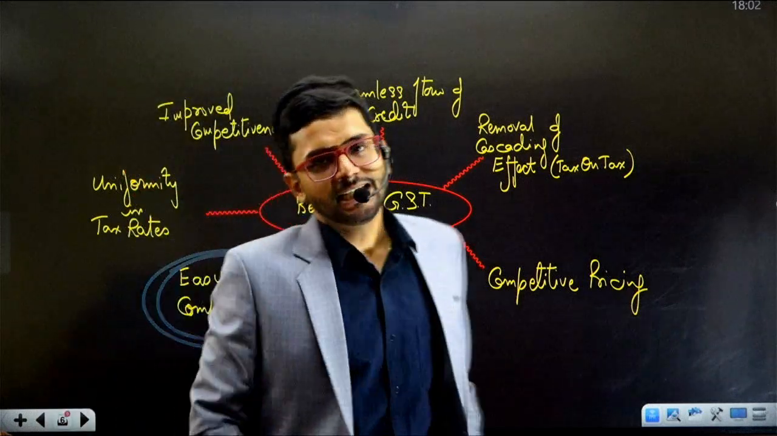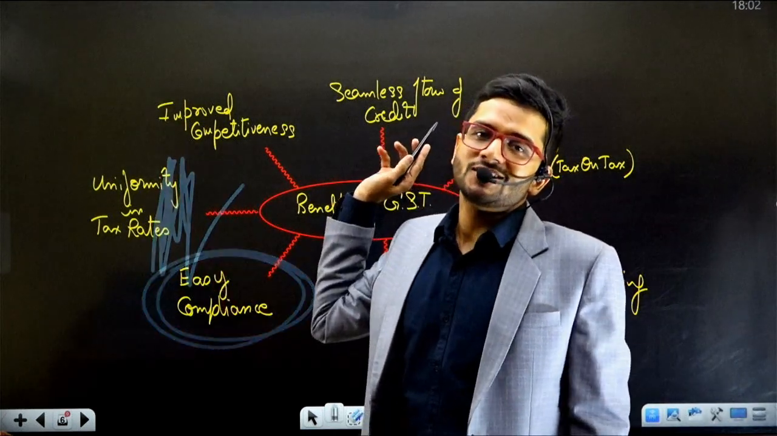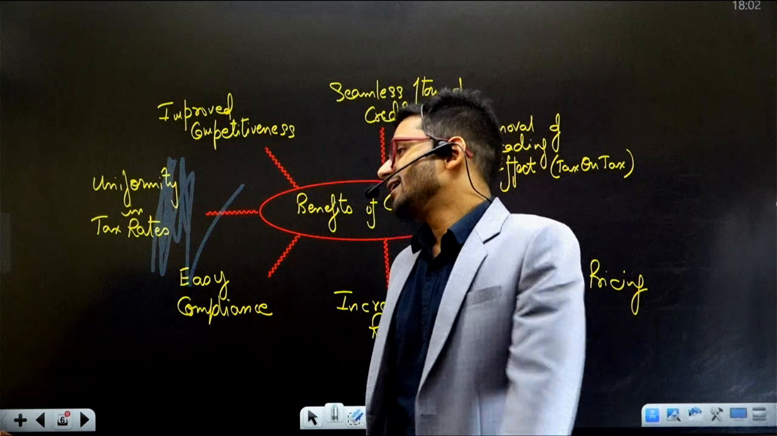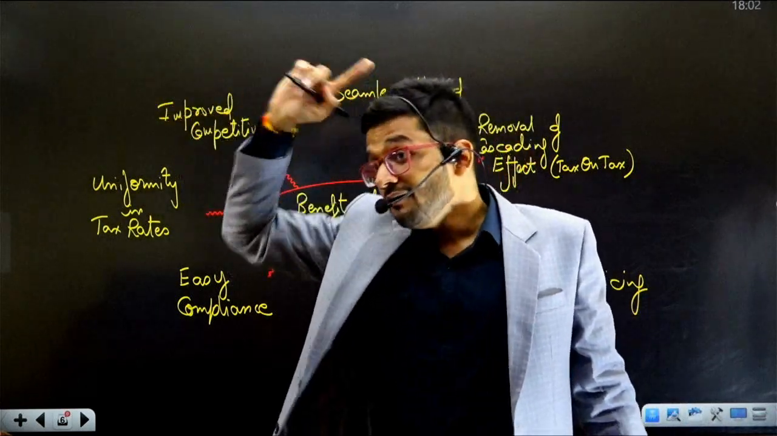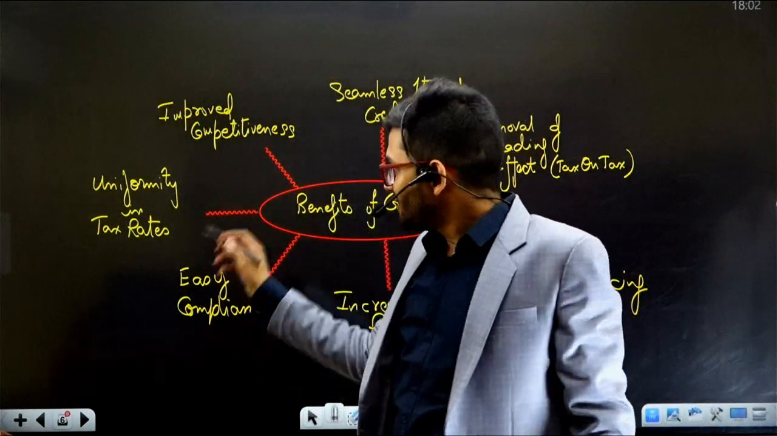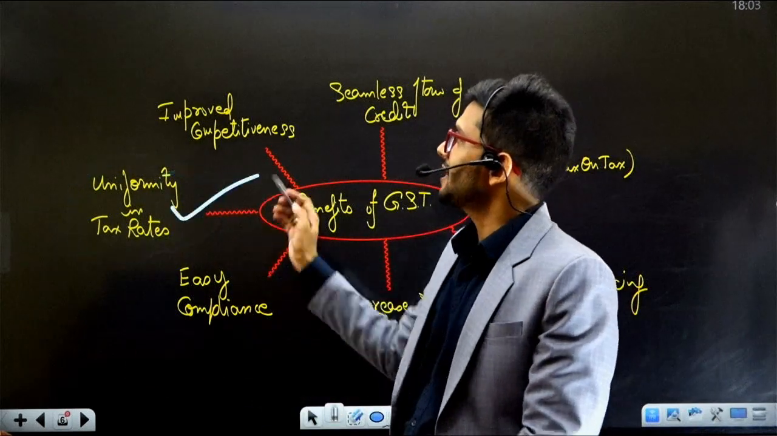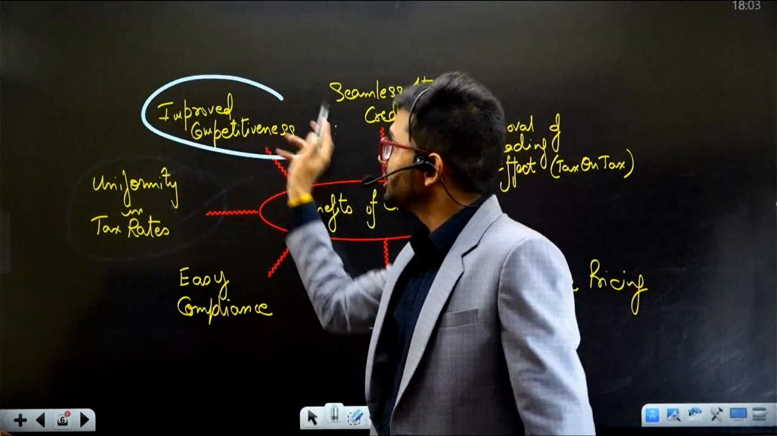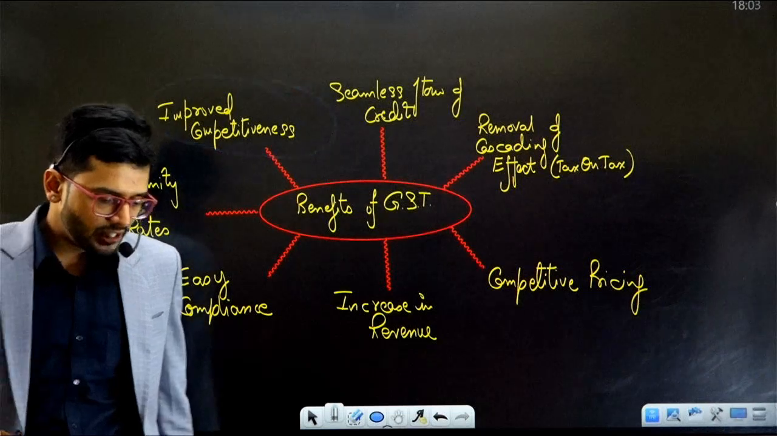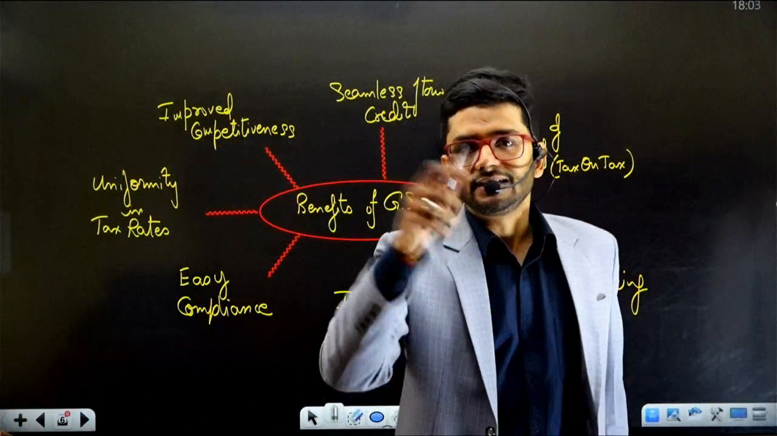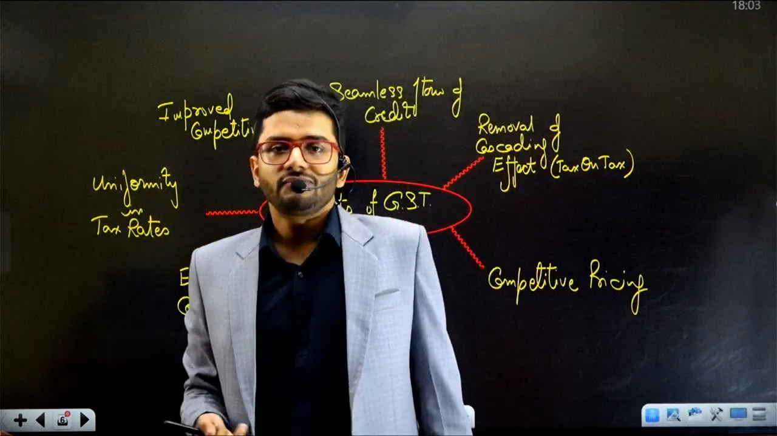Compliances have become easy. The best part is uniformity in tax rates. Now Delhi government cannot charge 10%, Haryana government cannot charge 12%, UP government cannot charge 8%. All the governments will charge a common tax rate on all the transactions, on all the goods and services. One tax rate for all the states in the entire country. Uniformity in tax rates. And of course, improved competitiveness. Why? When one uniform tax rate is being charged in every part of the entire country, then no one loses.